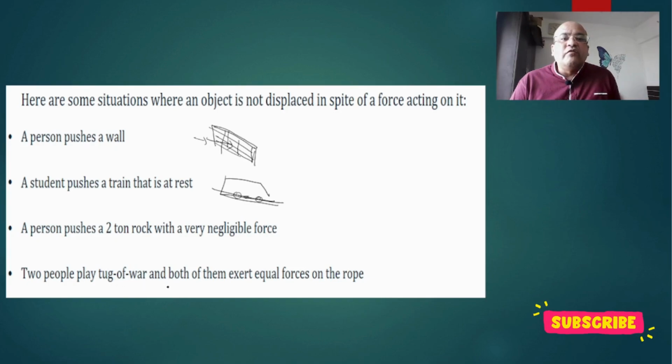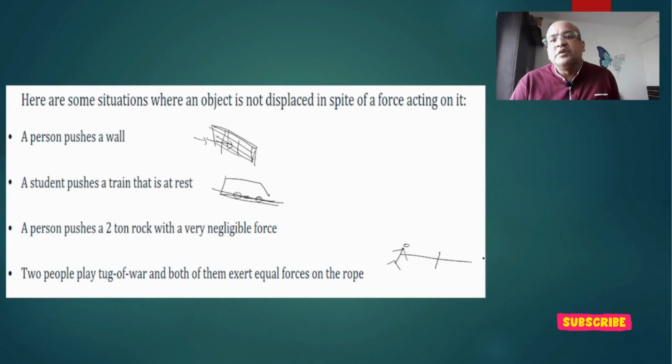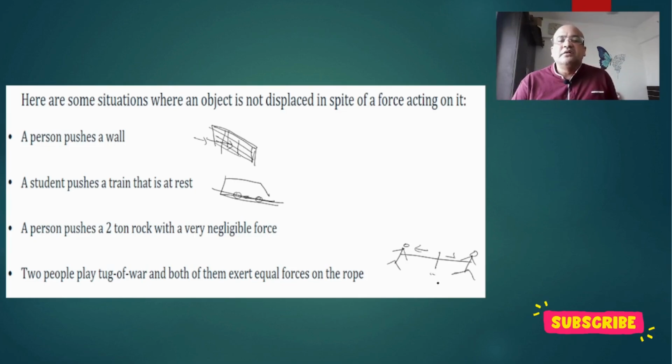Two people play tug of war and both of them exert equal force. Now, tug of war, many of you have played this game, right? Suppose tug of war is being played by these two persons, and equal force is being exerted. So what is going to happen? There will be no displacement as such, because equal force is being applied. The moment the force is unequal, there will be a displacement. Displacement will happen in that case.